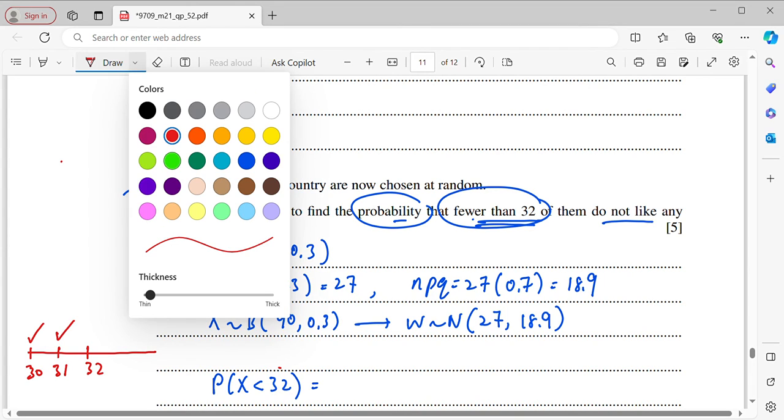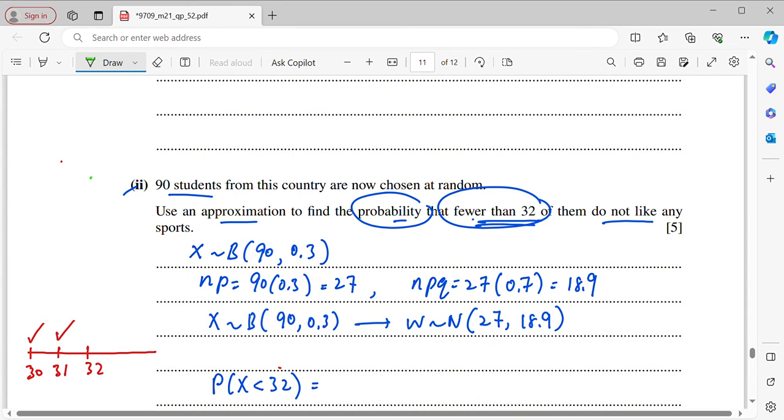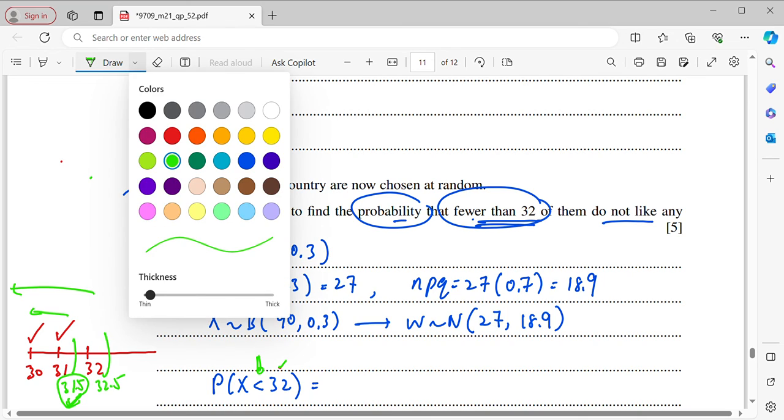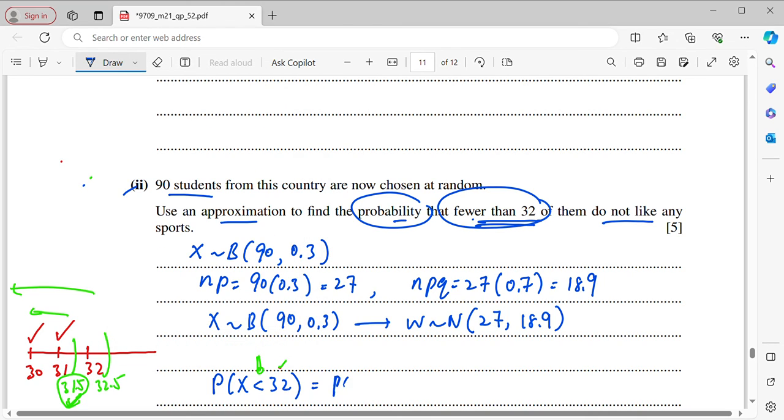When you approximate from binomial to normal, which means from discrete to continuous, you have to consider plus or minus 0.5, so it can be 31.5 or 32.5. But since this is less than, that means towards the left side, so obviously we have to choose 31.5. That is the interval, so P(W < 31.5).